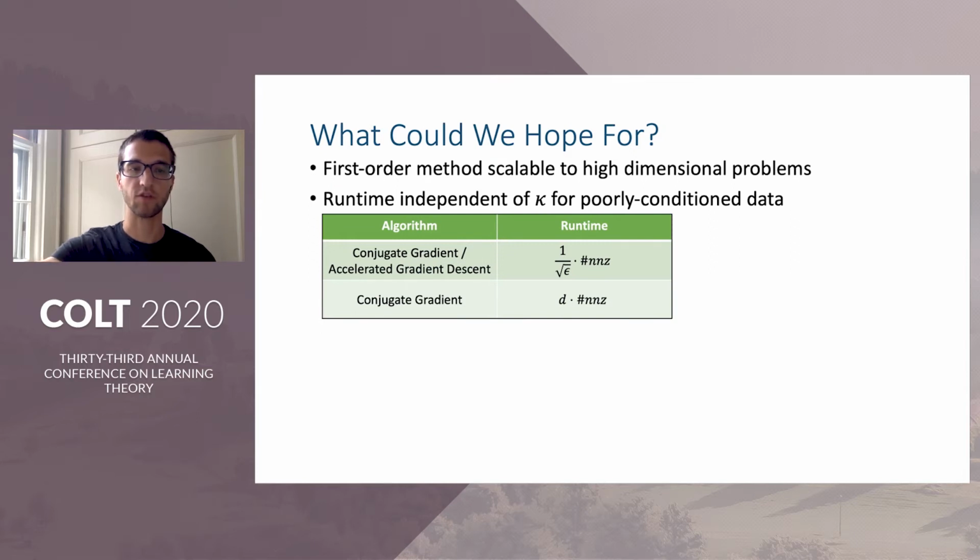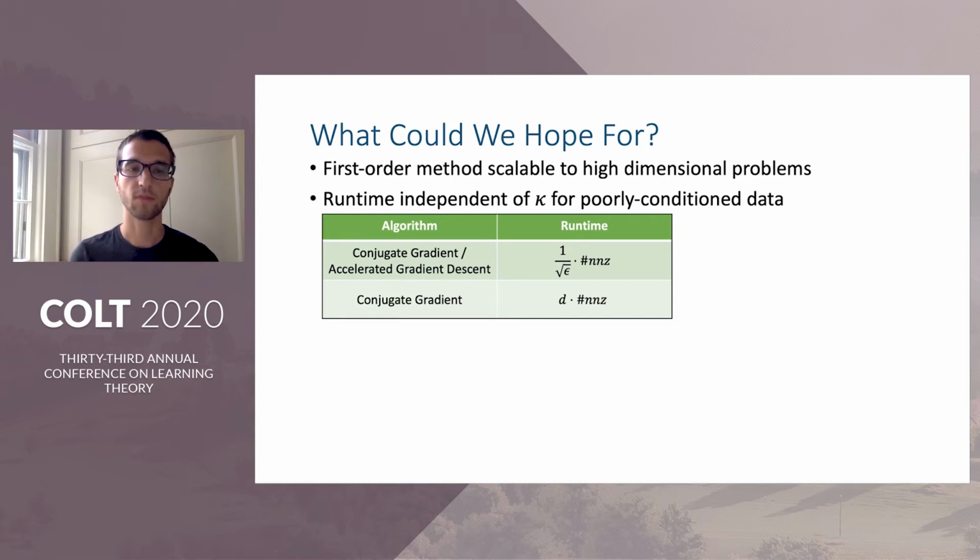Back to linear regression, it's instructive to see what sorts of improvements we might be able to hope for. So we'd like a first-order method so that we can scale to high dimensions, and we'd also like its runtime to be independent of the condition number kappa so that we can accommodate poorly conditioned data. The current state of the art here is conjugate gradient descent, which requires either 1 over square root of epsilon or d iterations, depending on the desired level of accuracy.